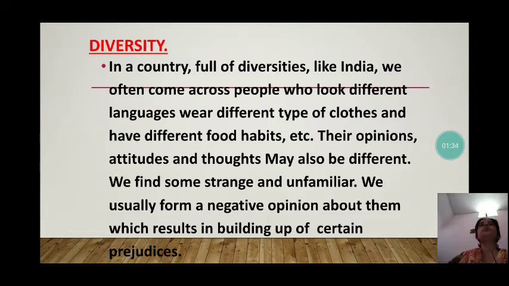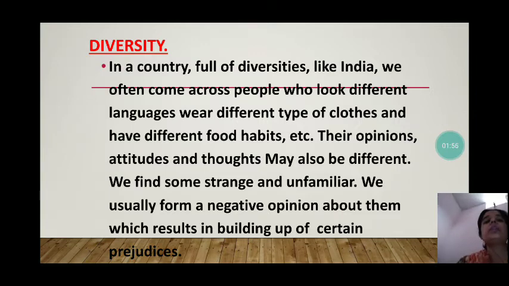in all those places look different. Some of them are male or female. They are tall or short. They wear different dresses. They eat different kinds of food. They speak different types of languages. They worship different gods and goddesses.